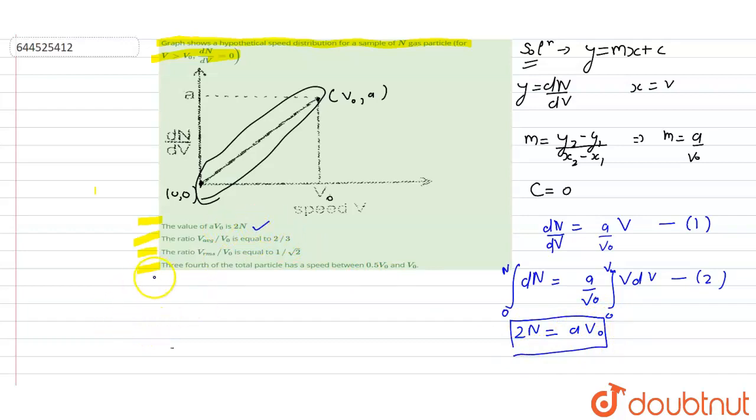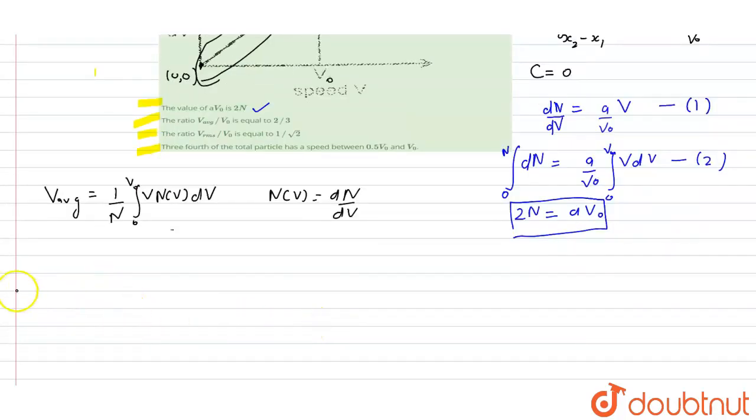Now we will check whether option B is correct or not. First we will write the formula of v average. v average is equal to 1 over N integration from 0 to v naught of v times n(v) dv, where n(v) is dN over dv.